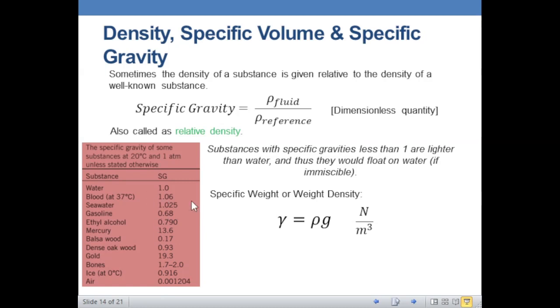Okay, now if we're going to look at the ratio of force acting in a given volume, that is what we mean by this specific weight or weight density. And the formula for weight density is actually gamma equals density times gravity, g. Okay, in our next video, we're going to work some of the problems using these quantities: density, specific volume, and specific gravity.